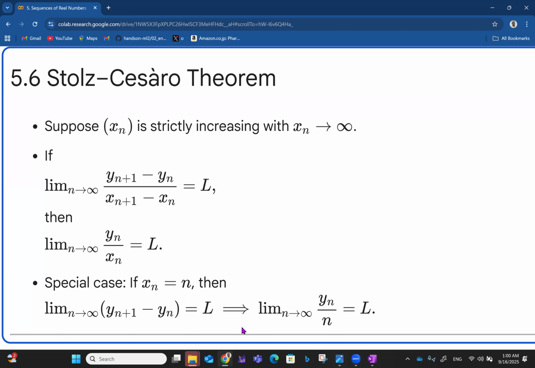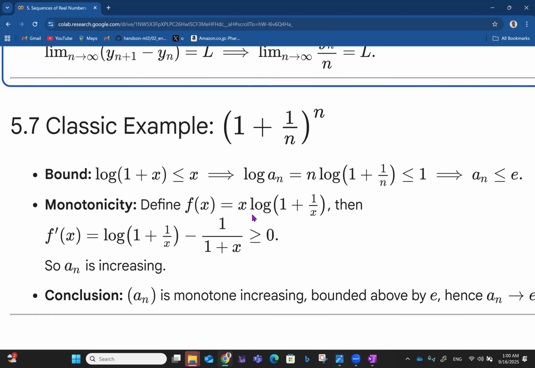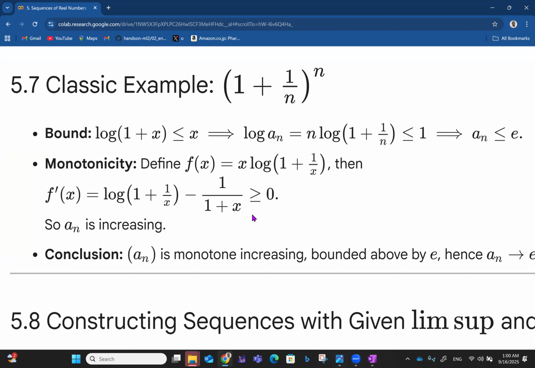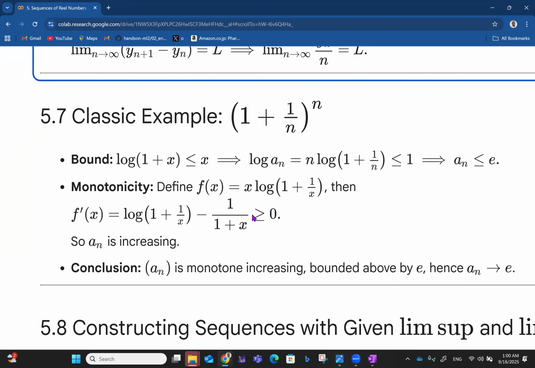then we can say that if the limit as n approaches infinity of y_{n+1} minus y_n is equal to L, it implies that the limit as n approaches infinity of y_n over n is equal to L. So that's the special case of the Stolz-Cesaro theorem. And you can see it's already looking like a slope, because this is (y_{n+1} minus y_n) over (x_{n+1} minus x_n). And that's the whole idea of limits. Without limits, it's difficult to talk about differentiation, for instance.